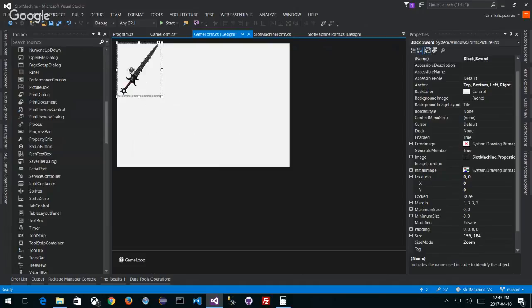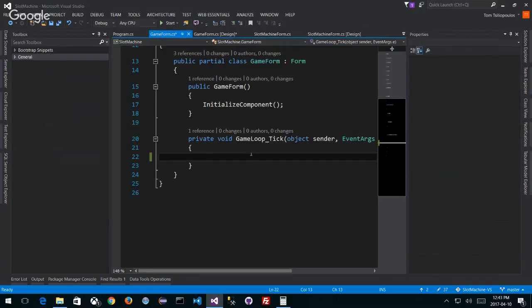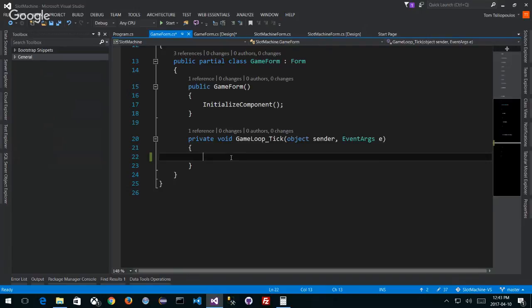And if I want to move something around programmatically in my location, how do I do that? So here's my game loop. I want to do it every frame. And I want to refer to this thing as my black sword. So I say black sword, right? Can I look at location? Is that something I can look at? If I type location, right? Dot X, can I do that? The X coordinate.